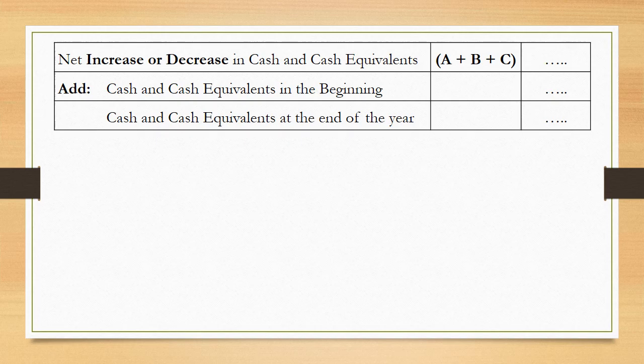Now, if the total of these three items is positive, we write it as net increase in cash and cash equivalents. And if the total of A, B and C is negative, we write it as net decrease in cash and cash equivalents. After A, B, C, we need to add the cash and cash equivalents in the beginning of the year to get the final total as cash and cash equivalents at the end of the year. So this is how you end up with the statement, that is cash flow statement.